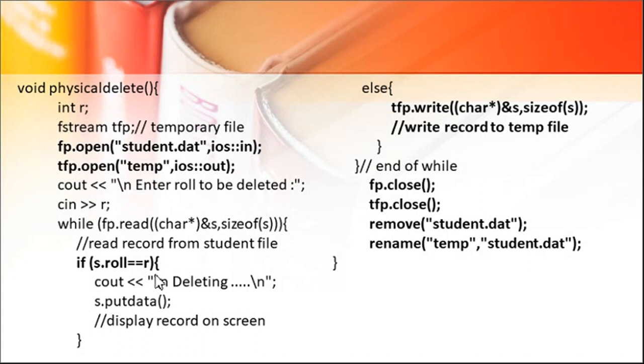If that roll number is not equal to it, then we write that record into the other file, and like this we do not write the record which is to be deleted. At the end we close both the files, remove the original one, student.dat, and rename the temporary file as the original one. So this is the process of physical deletion.